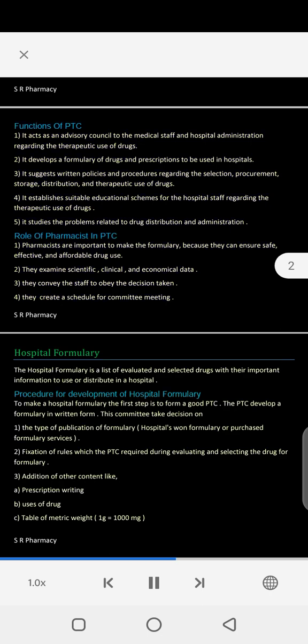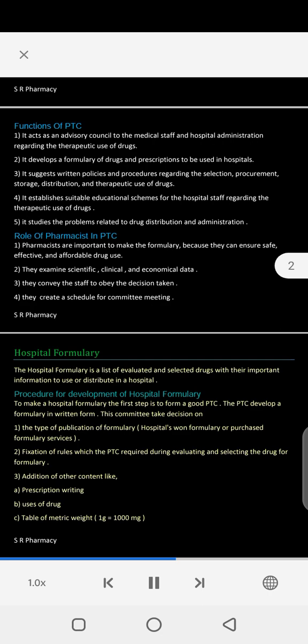Hospital formulary. The hospital formulary is a list of evaluated and selected drugs with their important information to use or distribute in a hospital. Procedure for development of hospital formulary. To make a hospital formulary, the first step is to form a good PTC. The PTC develops a formulary in written form. This committee takes decisions on: